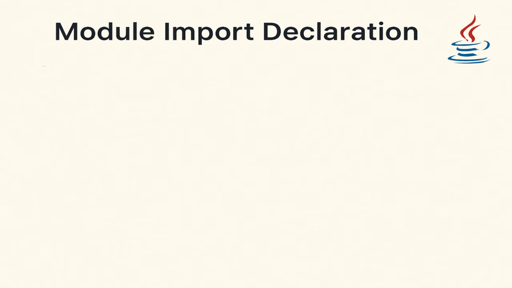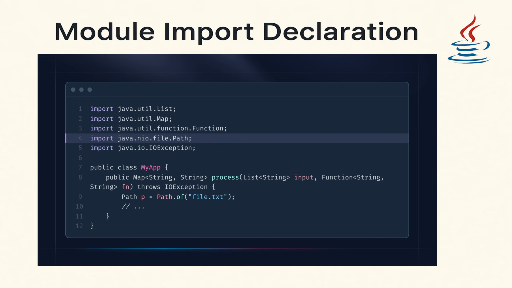Now let's move to the second enhancement, which is module import declaration. Before Java 25, to use classes from different packages, even within the same module, you had to list each import separately. For example, in this, we had to explicitly write the import for these classes and interfaces, even though they are part of the same module.